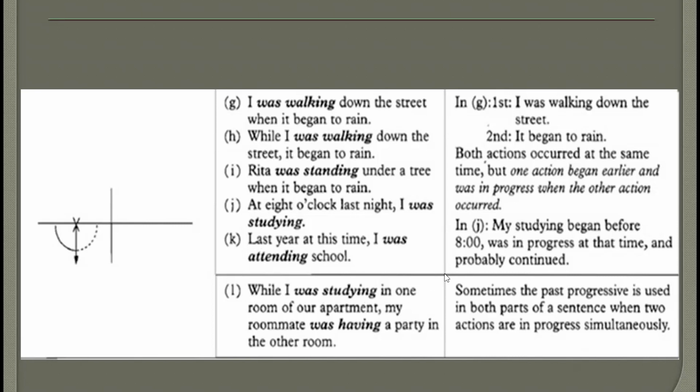While I was studying in one room of our apartment, my roommate was having a party in the other room. These two actions do not interrupt each other. They were happening at the same time. Neither of them happened in the middle of the other action, but both of them were happening in parallel, simultaneously.